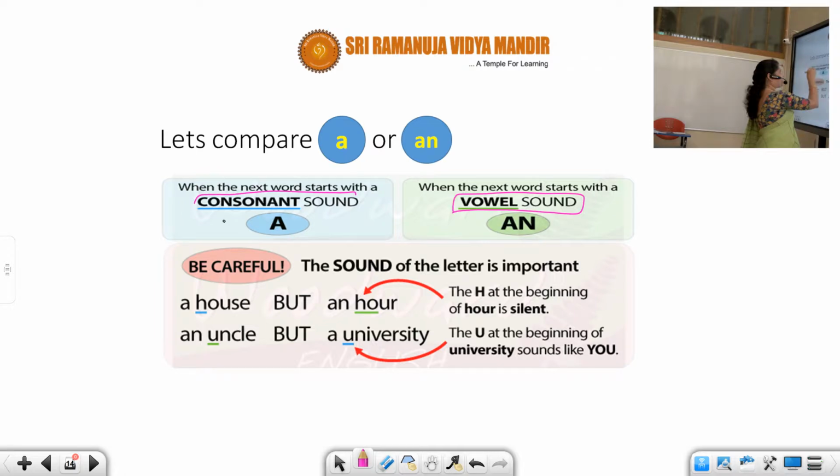Now, I suppose you have a little more clarity on the usage of articles. It's a consonantal sound or a vowel sound. A is used for consonantal sounds, An is used for vowel sounds. You can see R, I just now explained to you. H is silent, so it is going to be pronounced as R, an R. But here house, you're pronouncing with H, house. Here uncle, I'm pronouncing with a vowelic sound, so you are going to say an uncle. But when I say university, I'm pronouncing it with U. So it is going to be a university.